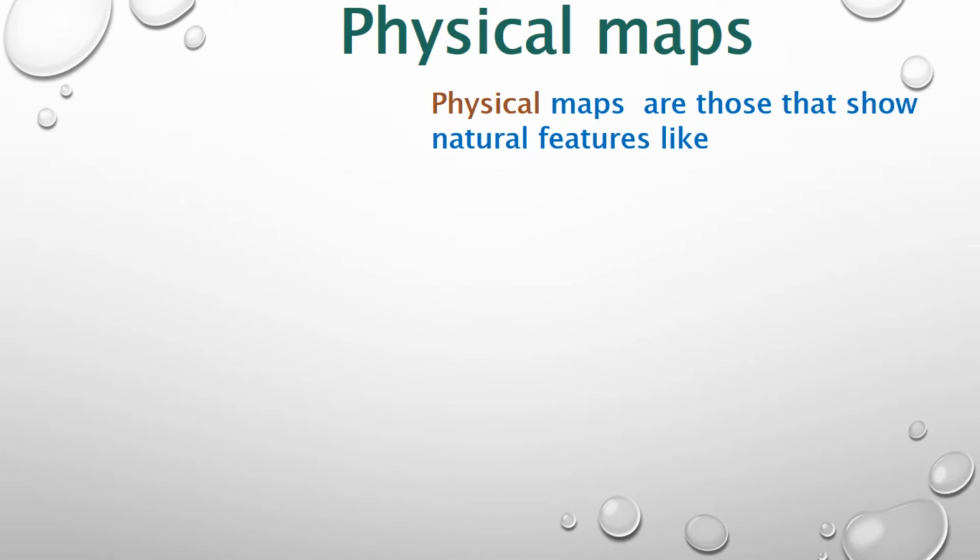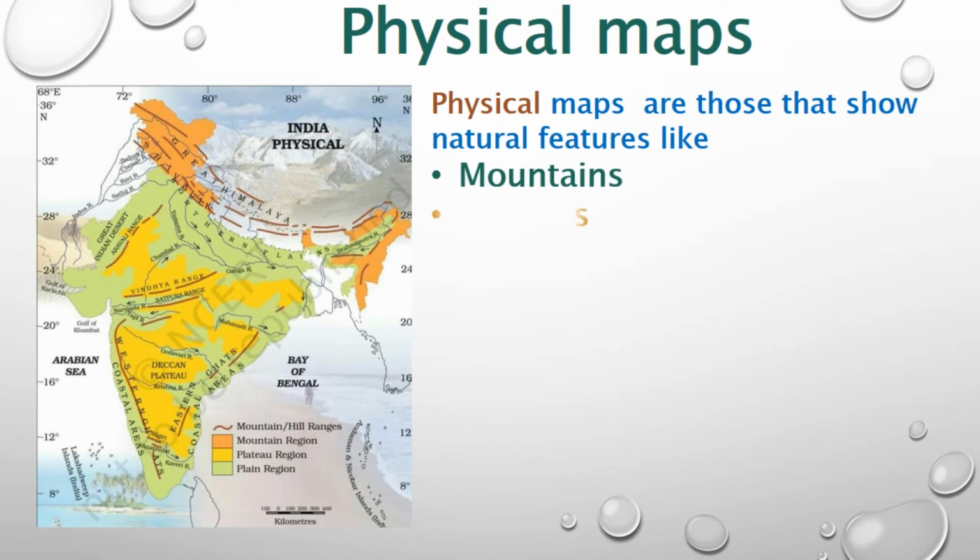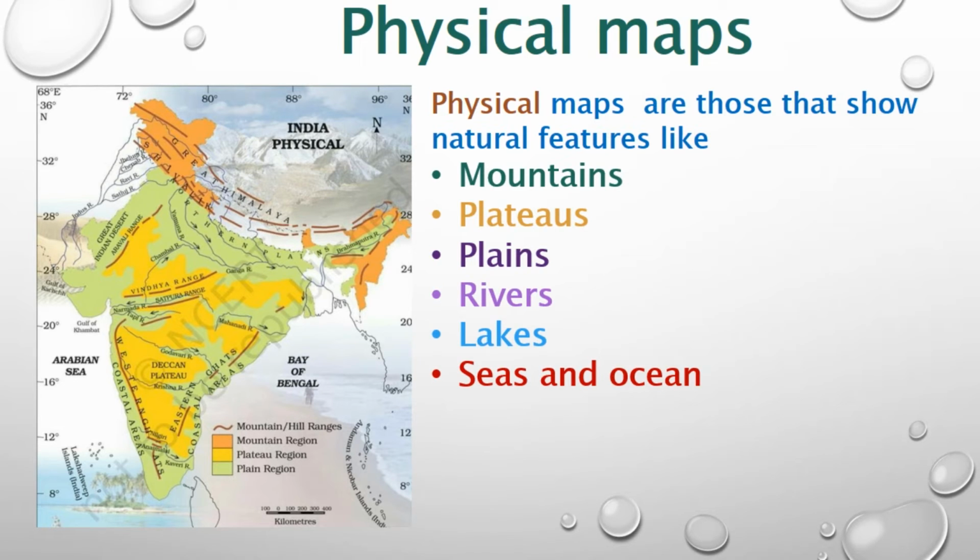What is a physical map? This physical map speaks about nature and physical features. What are the physical features? What is nature? That is mountains, plateaus, rivers, plains, lakes, seas and oceans. These are the physical aspects. Physical aspects means that of nature. The map is about the natural features, about the nature.